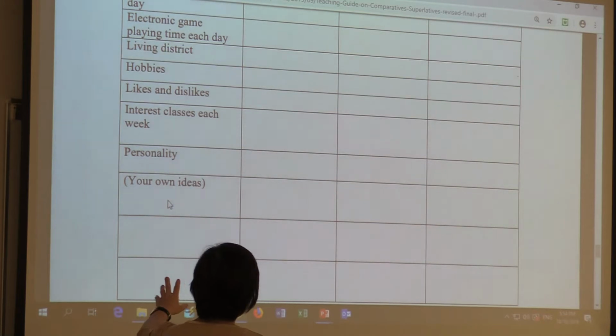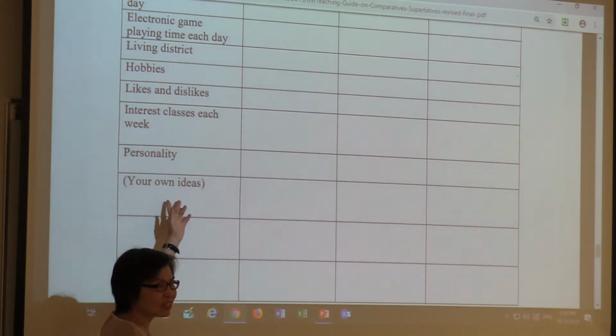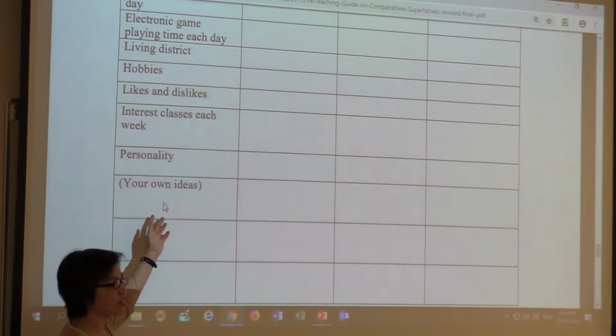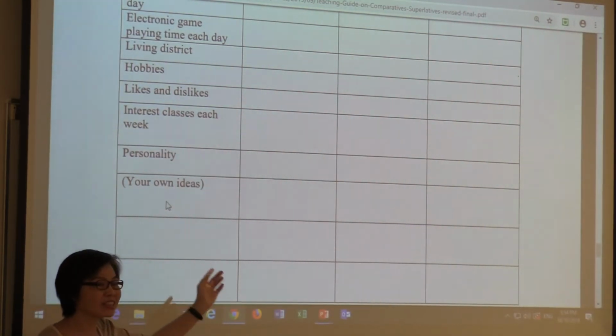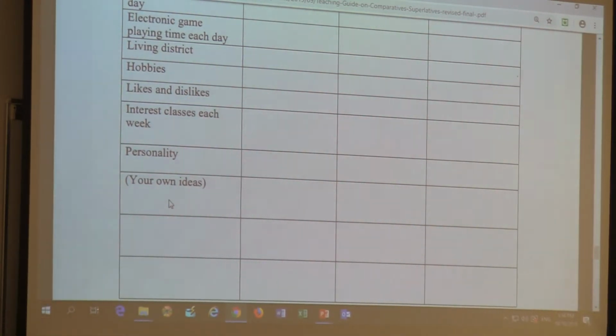All right, here you can have some blanks for the students to think about their own ideas, what they want to ask their friends. So to make it less controlled at the end.